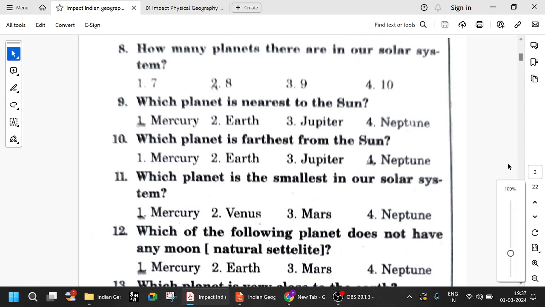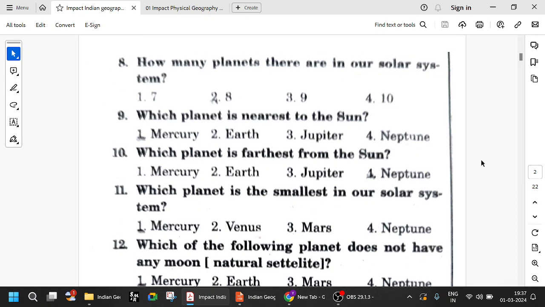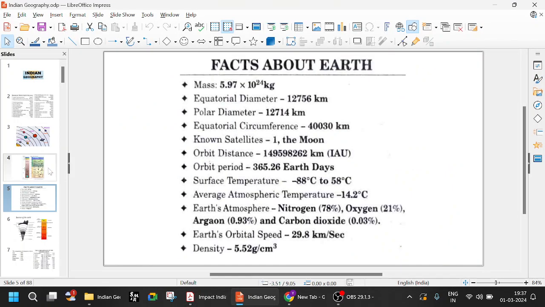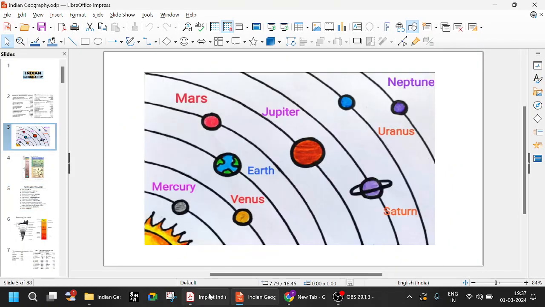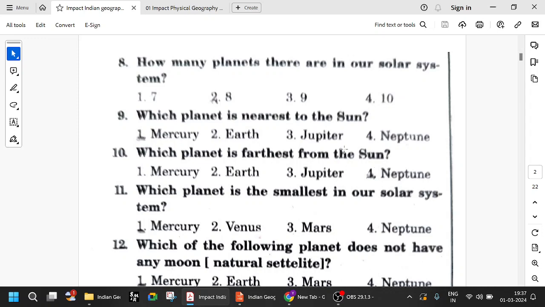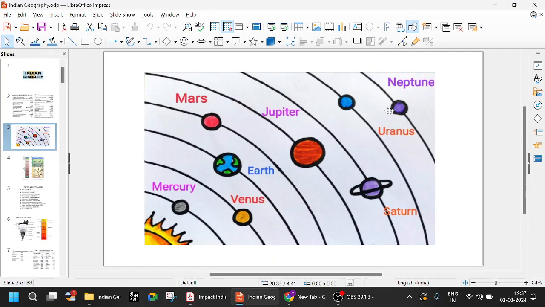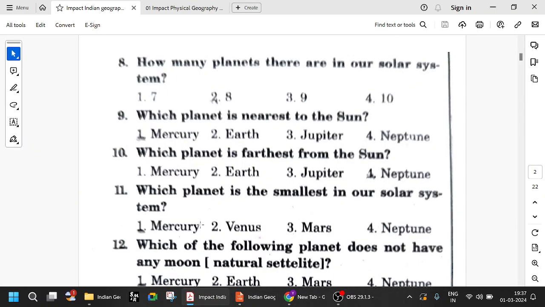So how many planets are there in our solar system? Just now we have seen, right? Previously there were 9. Now there are only 8 planets, and we've already seen the planets. Which planet is nearest to the sun? Mercury. We've already seen, right? Mercury is the nearest to the sun. Which planet is farthest? Neptune. Which planet is the smallest? Mercury again.